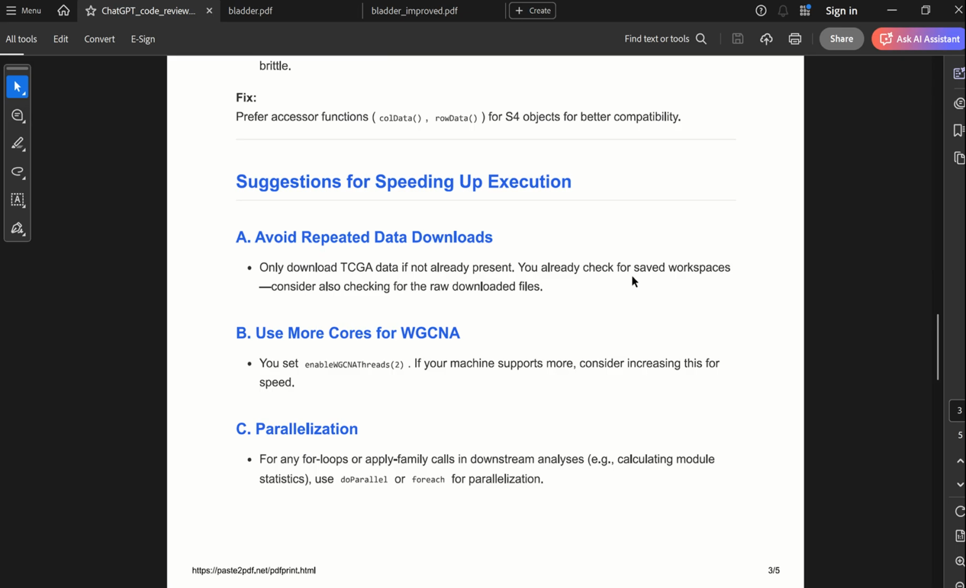As far as the speed improvements go, it's trying to recommend basically as much data as possible, download it in advance and save it to your local hard drive. I'm already doing that, but for a first-time user who's just downloading the code for the first time, it's still going to take a long, long time to download everything and then establish that first run.